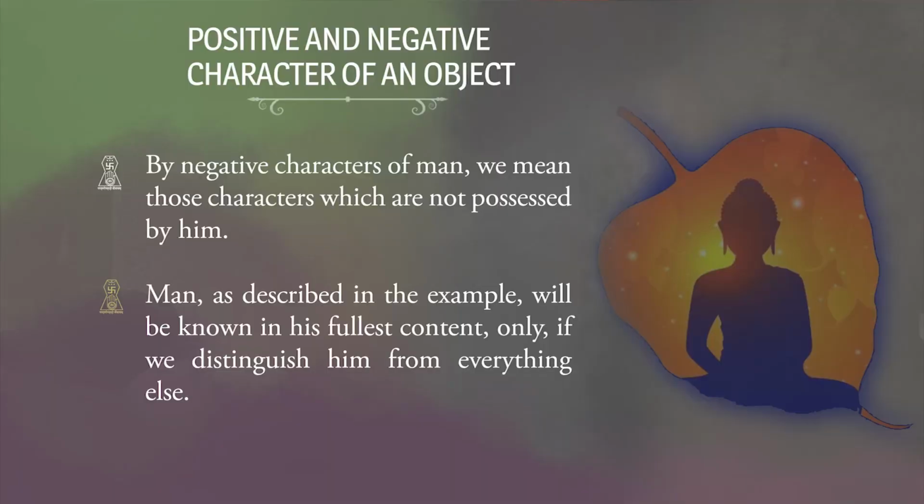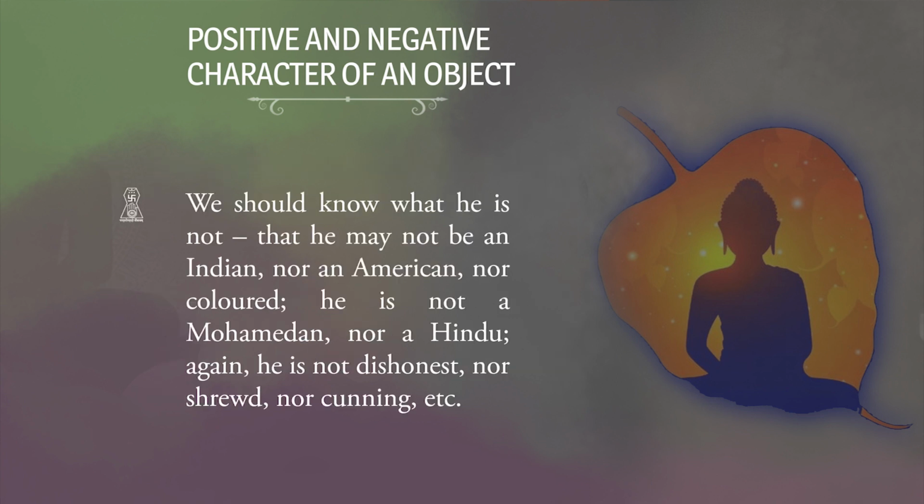world also. Again, we have said that an object has both positive and negative character. What is positive character? We have already discussed. Now, what is negative character? By negative character of a man, we mean those characters which are not possessed by him. A man, as described in the example, will be known in his fullest context only if we distinguish him from everything else. Now, see, we should know what he is not. We have already said that he is a person.